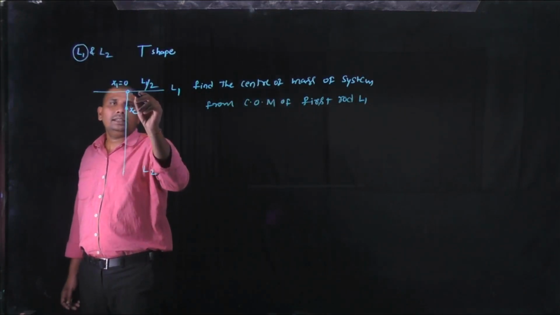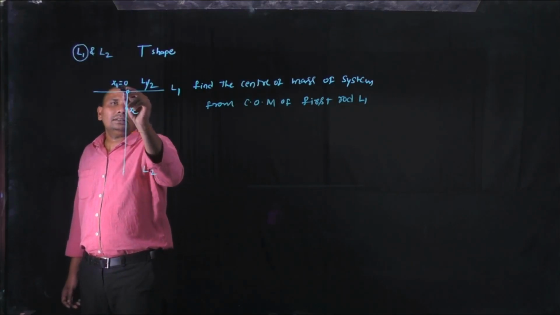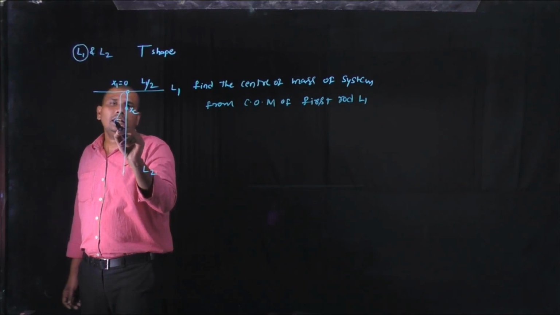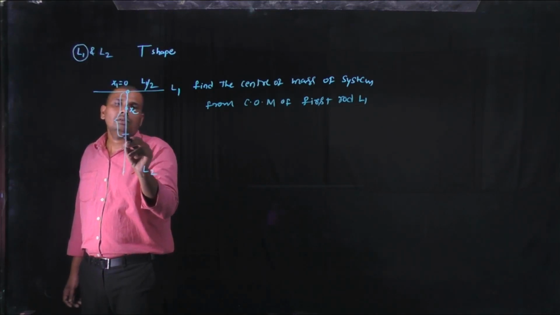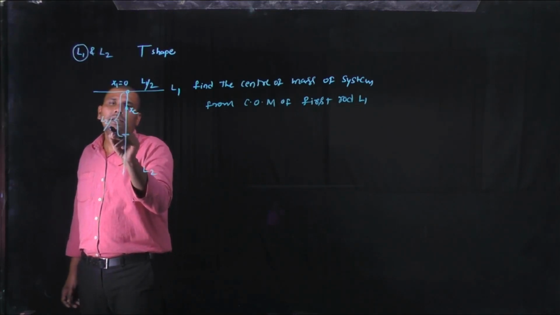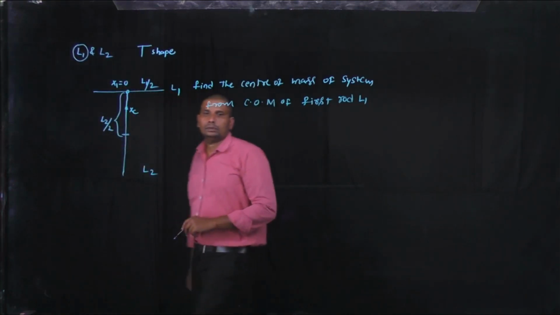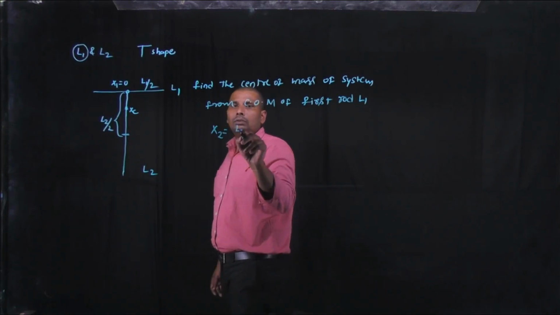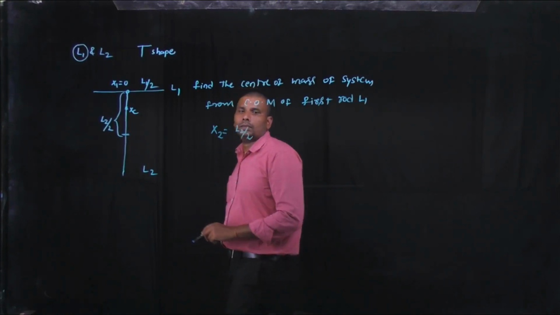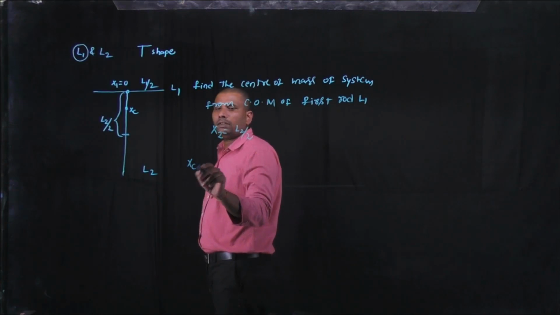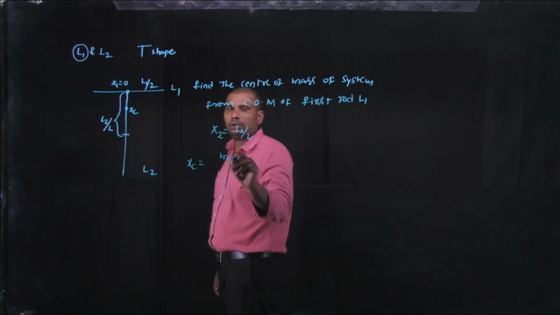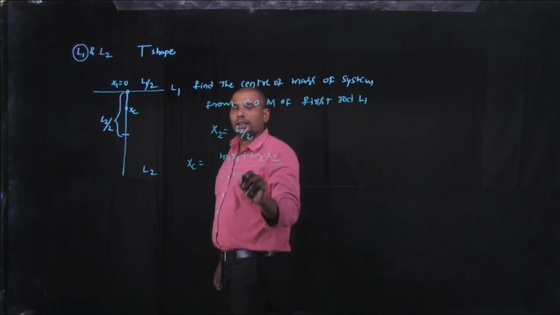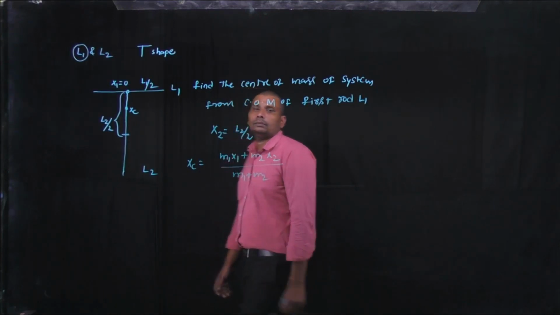That's why here x1 is equal to 0, and x2, the center of mass of the second rod, is at a distance of L2 by 2, and the value of x2 is L2 by 2. Okay, we have the formula for the center of mass, xc equals m1 x1 plus m2 x2 by m1 plus m2.